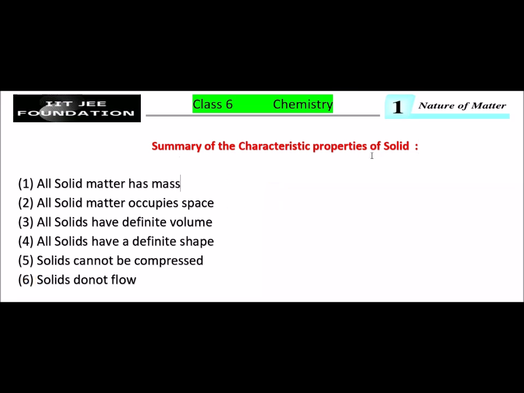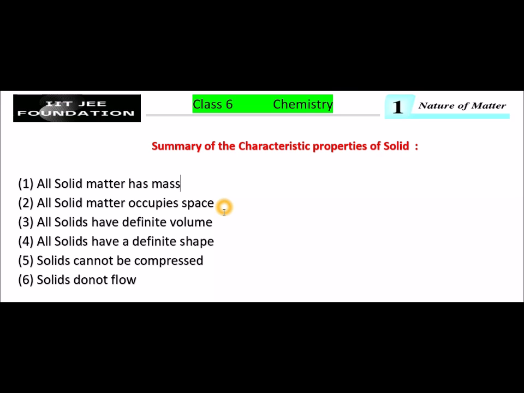So, a solid has definite mass, volume, shape, and can have any number of free surfaces. A solid has definite mass, volume, shape, and can have any number of free surfaces.